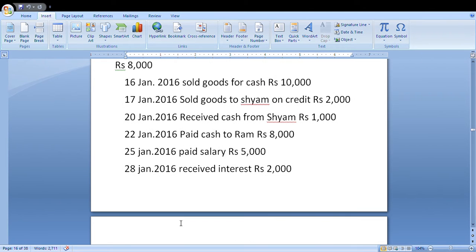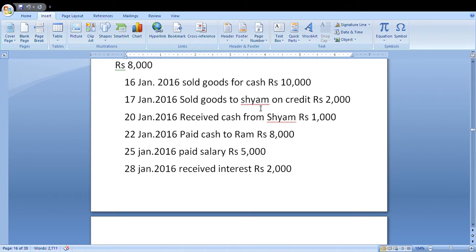Next one is 17 January 2016. Sold goods to Sam on credit. In this transaction, name of person Sam, no cash. Specially mentioned on credit. This is a credit transaction. Sam is the receiver. The receiver's account is debited. Why?